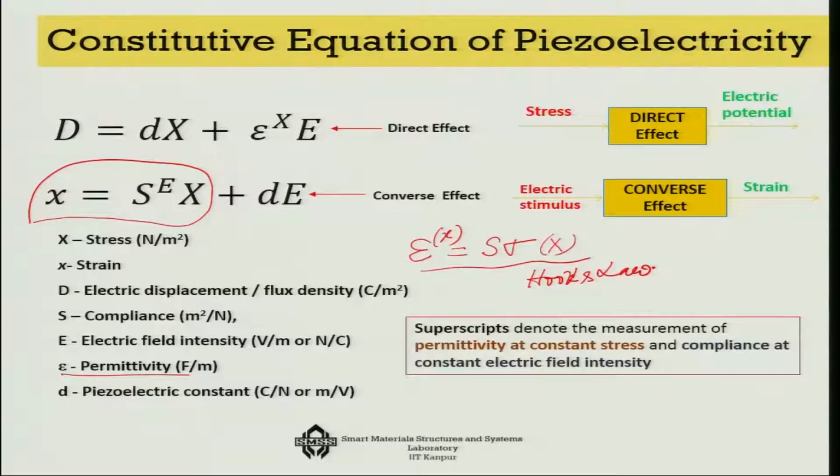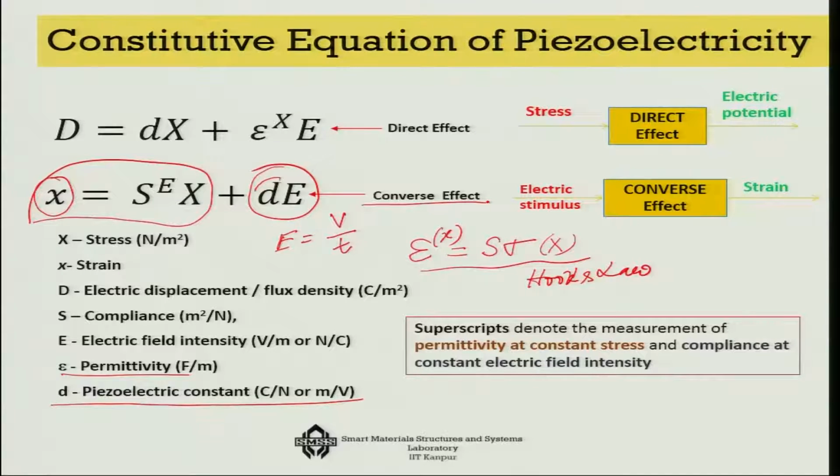The only thing that is added here that made it functional, made it smart, is that if you add the electric field E, in fact E by definition is actually voltage across the thickness, V over t. So if you apply the electric field, because of the coupling factor d, small d is known as the piezoelectric constant, you are going to generate strain in the system. So this is an extension of the Hooke's law, which is covered by the converse effect of piezoelectricity.